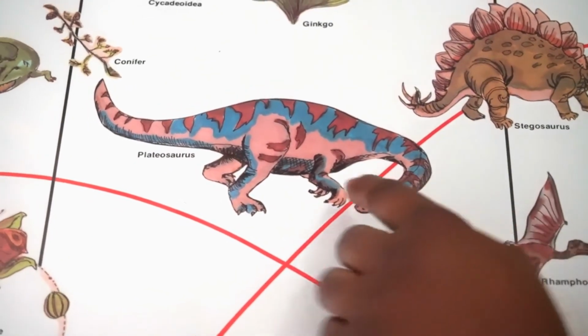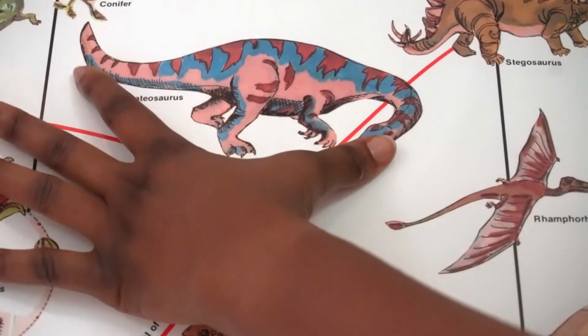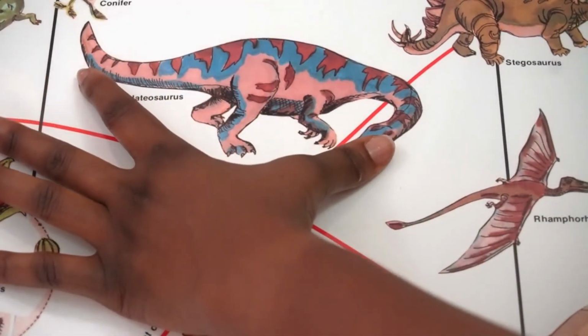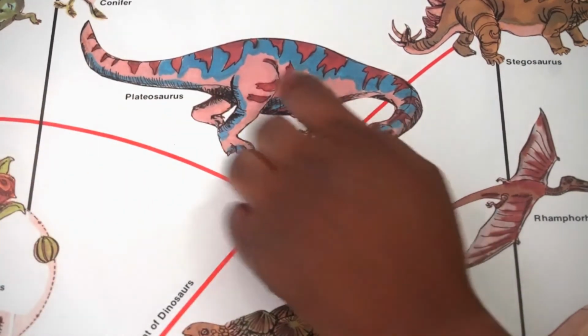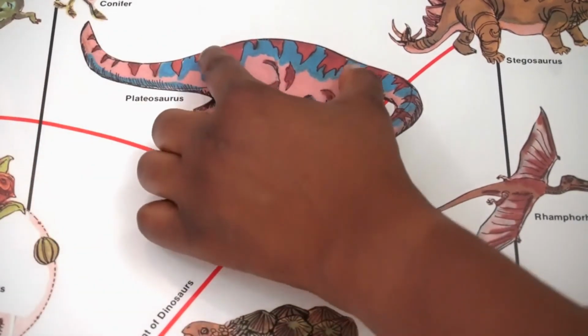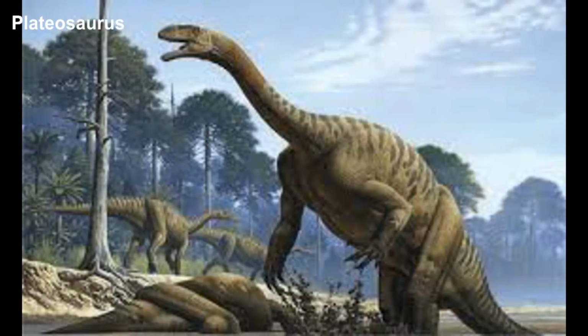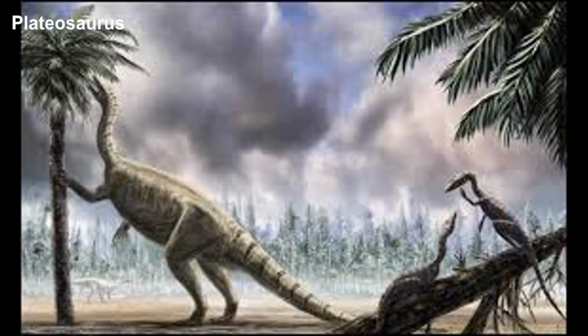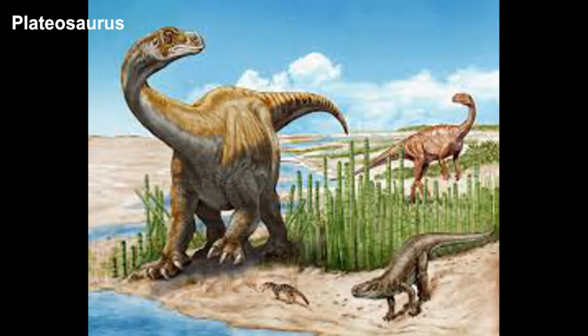These lizard-hipped dinosaurs grew to be 21 feet in length, most of which was made up of long neck and tail. Look at the neck, look at the tail. The body is just here, but the tail is long, the neck is also long. The head was small with blunt teeth suitable for chewing plants. This vertebrate lived in swampy lowlands where lush vegetation provided an abundant food supply.